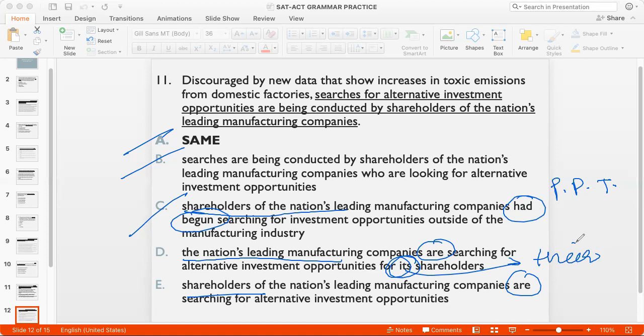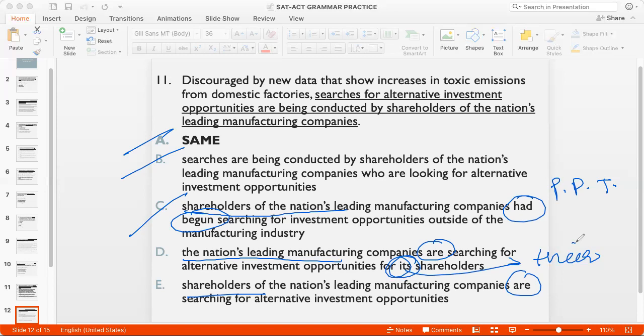But if that was not the case, let's say that D said "their," then would we be able to choose between D and E? I would say that E is more concise. It's still a better answer because if I say shareholders are searching for alternative investment opportunities, that's more precise, more concise than saying the nation's leading manufacturing companies are searching for alternative investment opportunities for their shareholders.